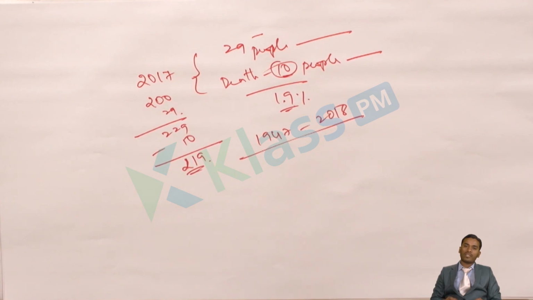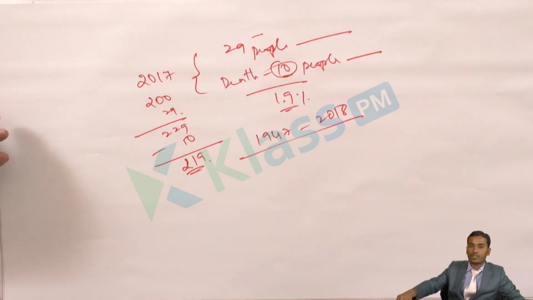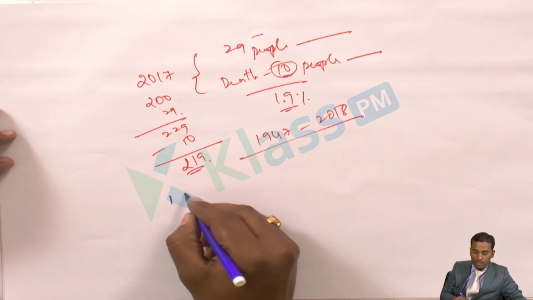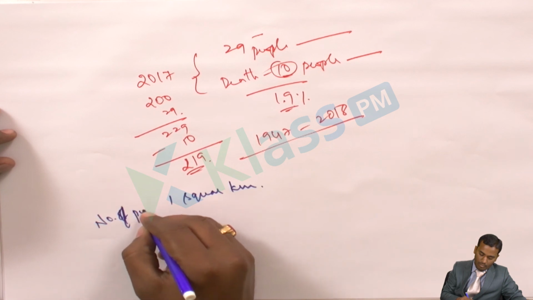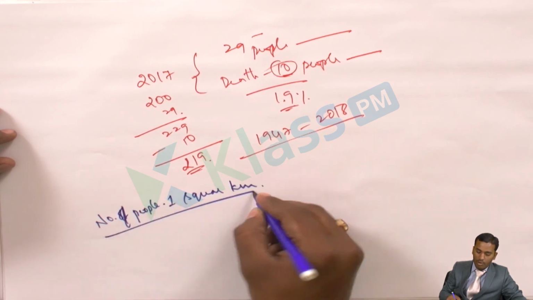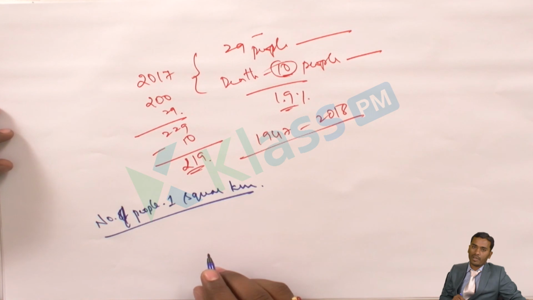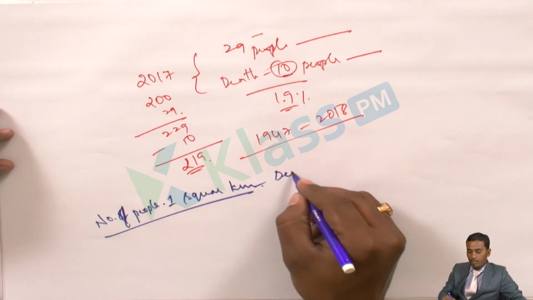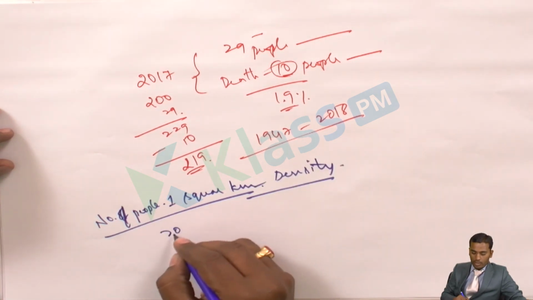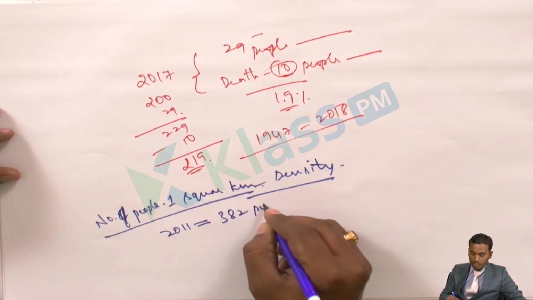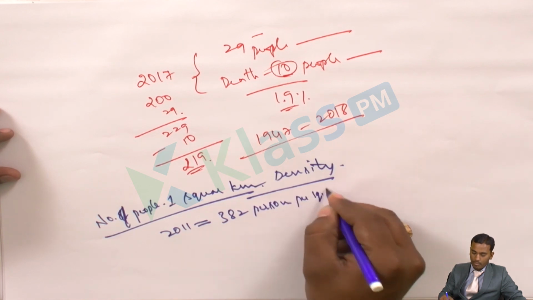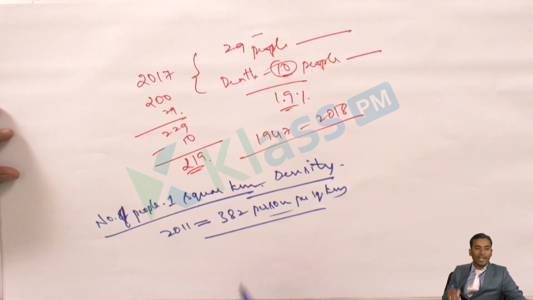Density of population means the number of people living in an area of 1 square kilometer. What is the area? 1 square kilometer. The number of people living in 1 square kilometer area is called the density of population. So according to the 2011 census, the density of India's population is 382 persons per square kilometer. This is the average density of India.